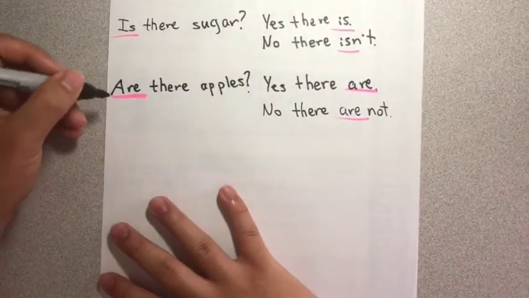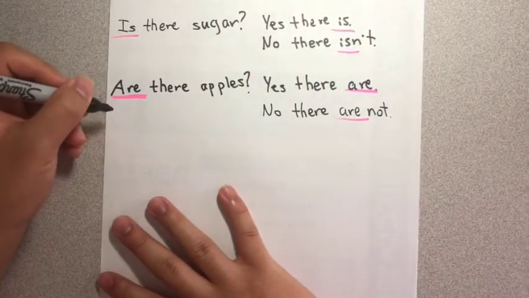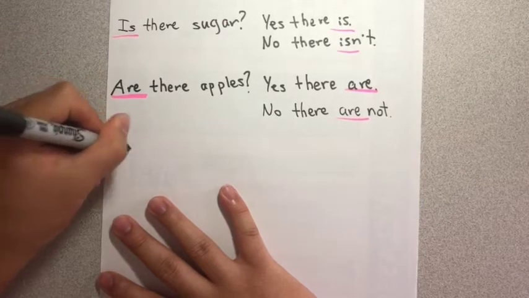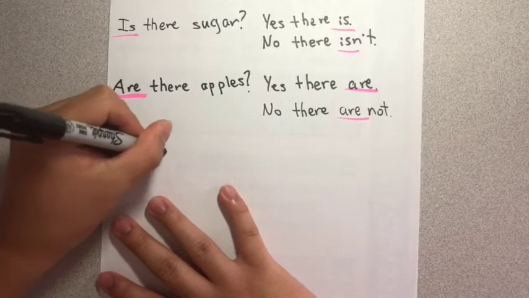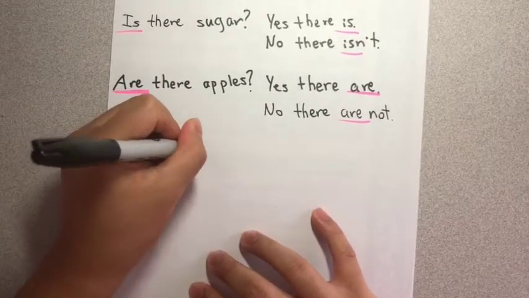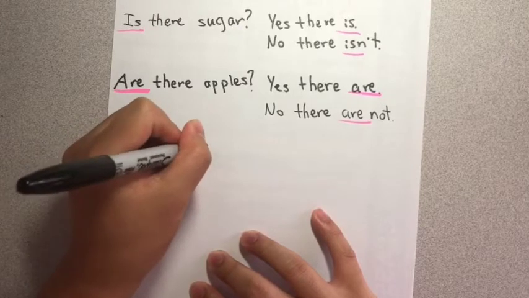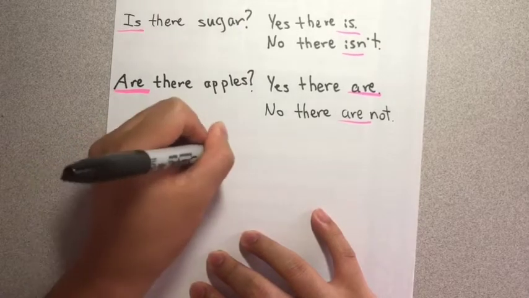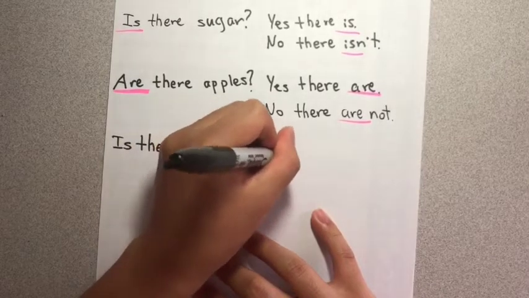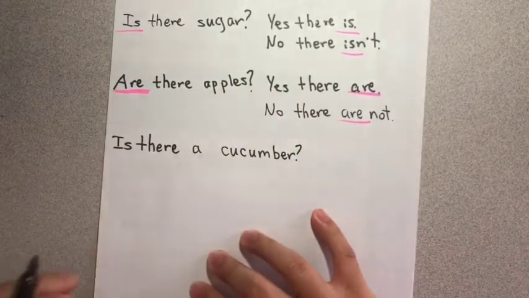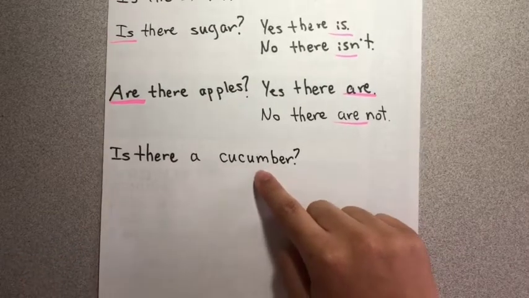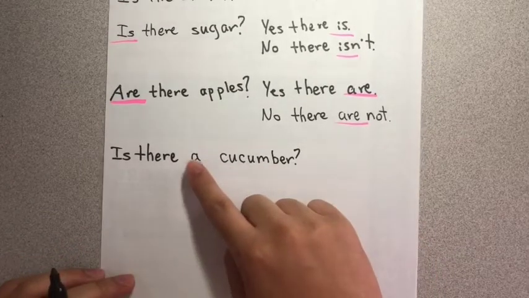And let's talk about one thing. Is there a cucumber? When we talk about one thing, like one cucumber, we have to write a, the word a.